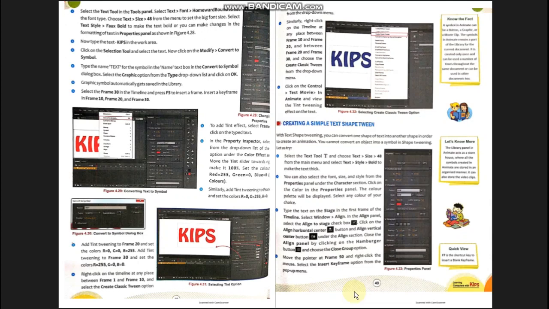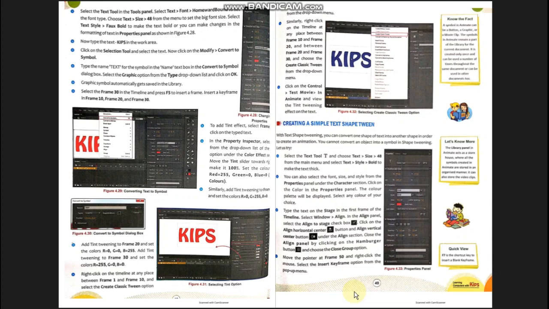Now right click on frame 25 and select the insert blank keyframe option. Type some new text and then apply align horizontal center and vertical center on it. Select the text in frame 25. The first frame settings we have done already. Now select frame 25 and then choose the modify menu and then break apart twice.